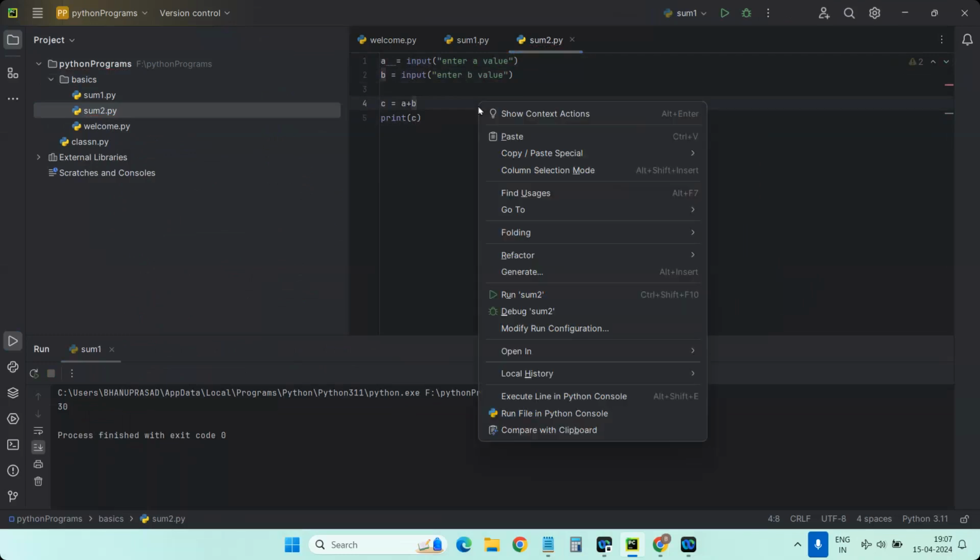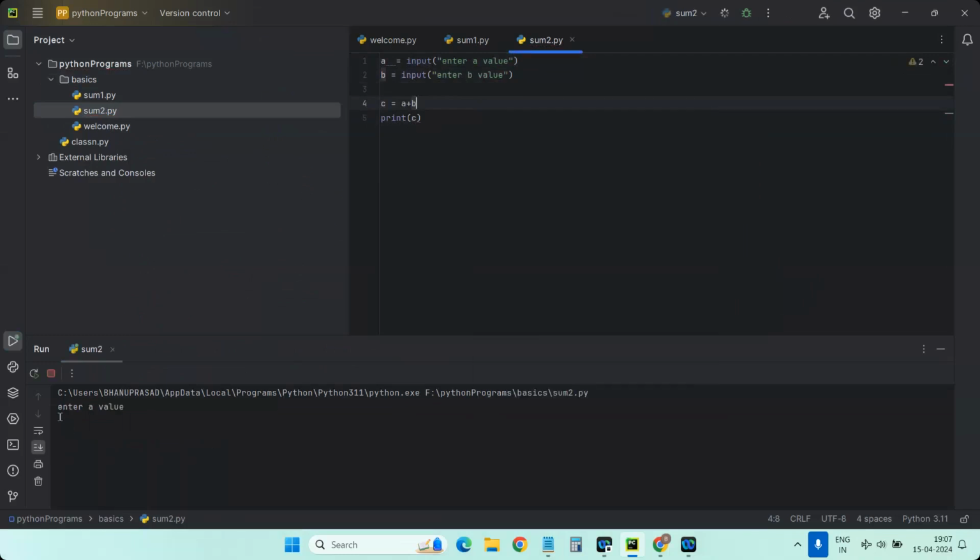So definitely the system will ask you to enter two values. See here in the console, if you observe, enter a value, it is asking, now I'm giving 10, enter. So enter b value, it is asking, now 20. So now what is our expectation actually? 10 plus 20, 30, right? But if you see here, the output is coming 10, 20.